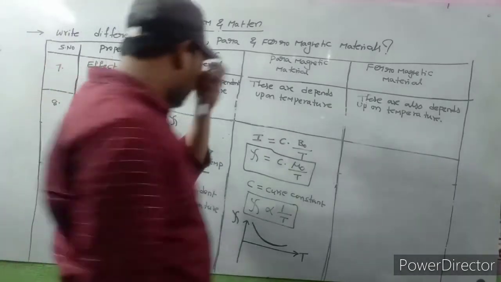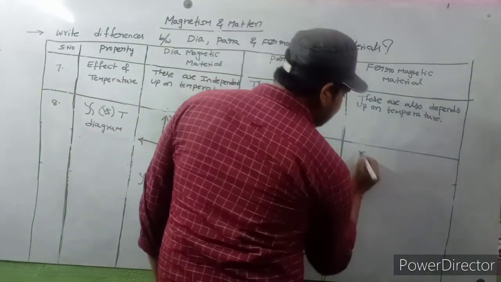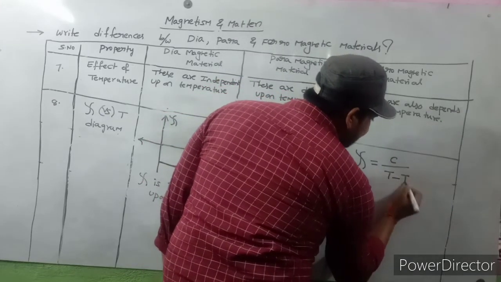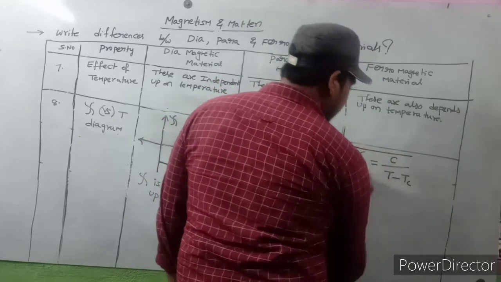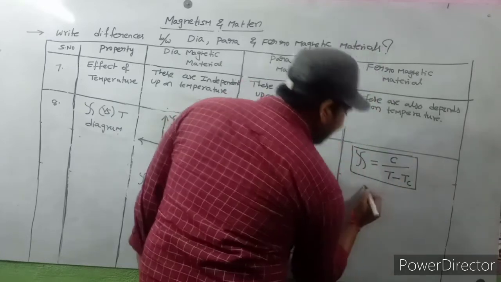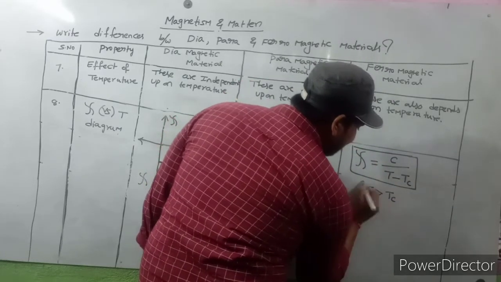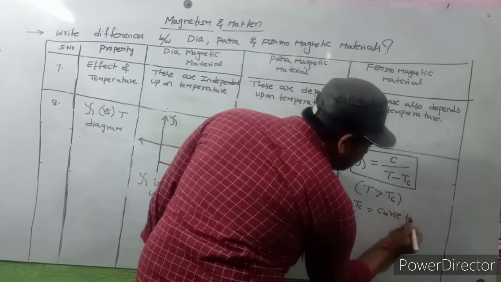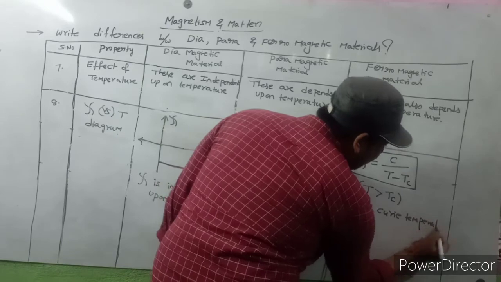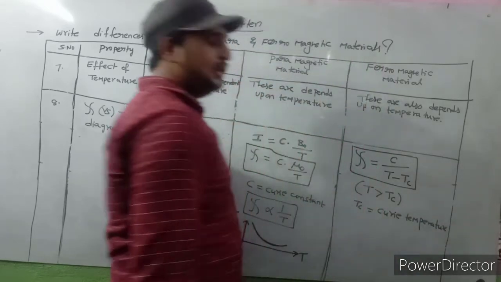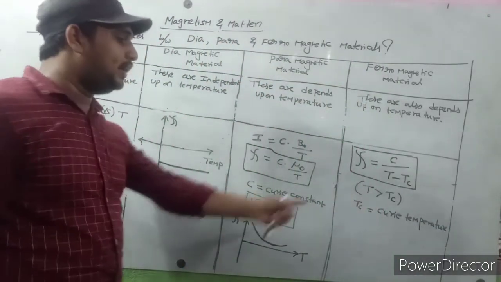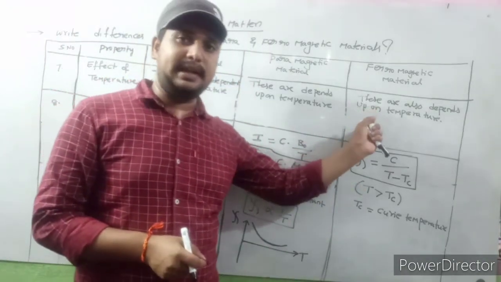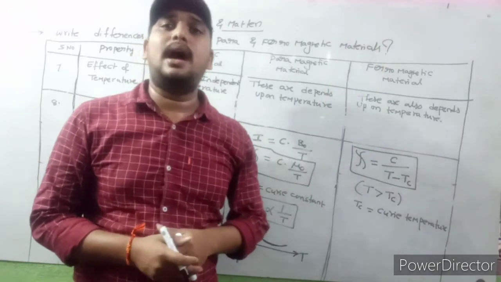Next, chi is equal to C by T minus Tc, if temperature is greater than Tc. Tc means Curie temperature. This is very important. What is meant by Curie temperature? The temperature at which ferromagnetic material changes to paramagnetic material.